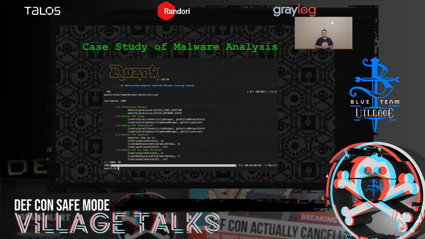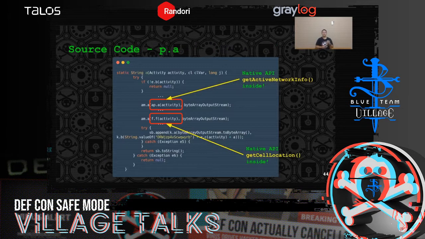So we just pick function p.a. So now let's see the source code. Let's first locate the function p.a. And we found out that 2 functions contain the 2 native APIs respectively. They are ap.a and f.f. If we dive into the source code of function ap.a, we will see that it contains native API get active network info.